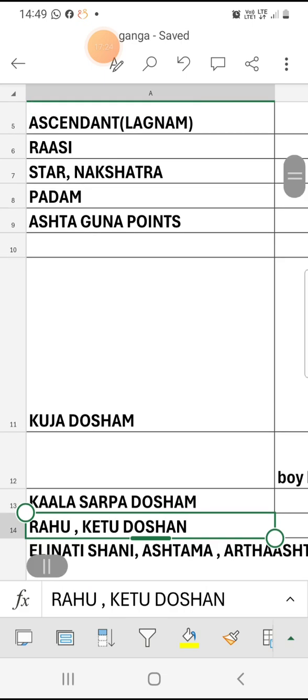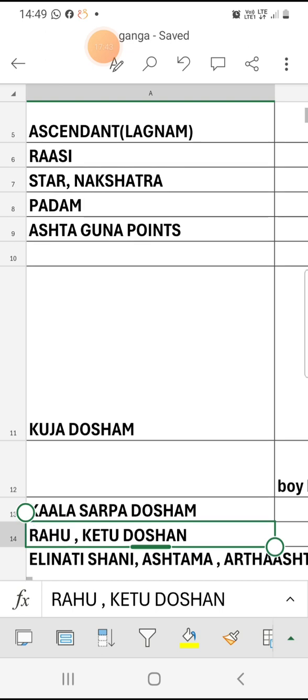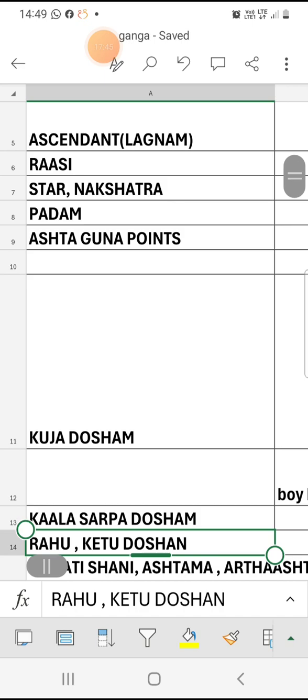After Gana Kotami comes Graha Maitri. As per Rasi, every Rasi has a planet as its lord. For example, Dhanu has Guru and Karkatakam has Chandra. If the Guru-Chandra combination is friendly, points will be given. If they are enemies, points will be minus.